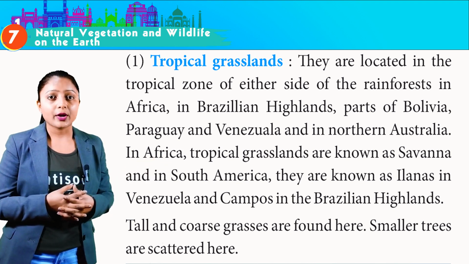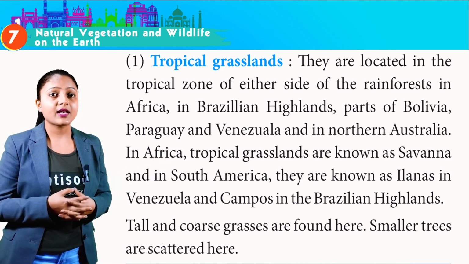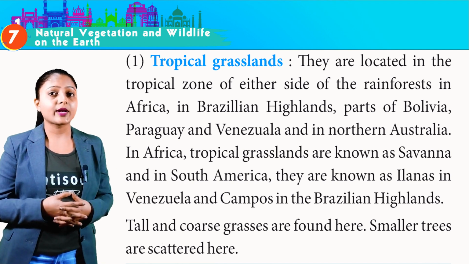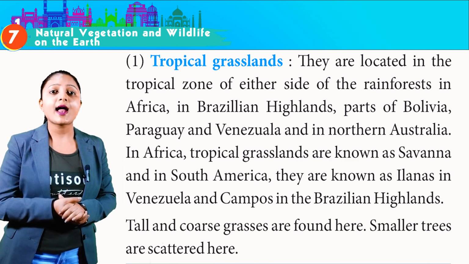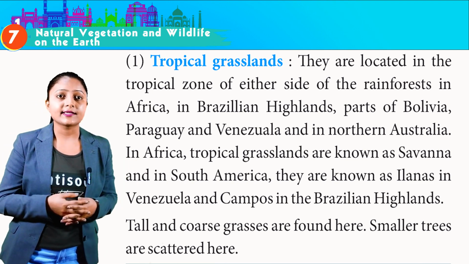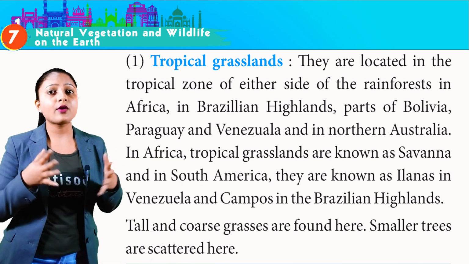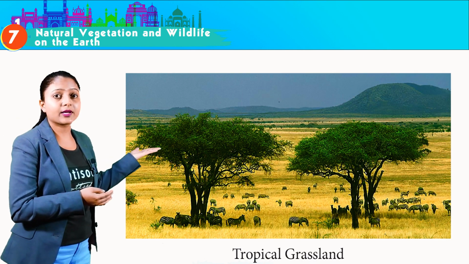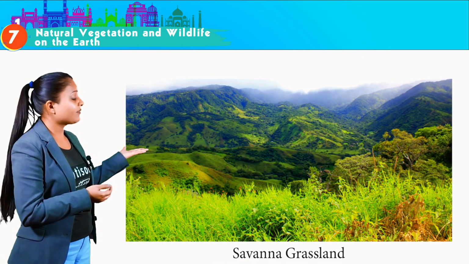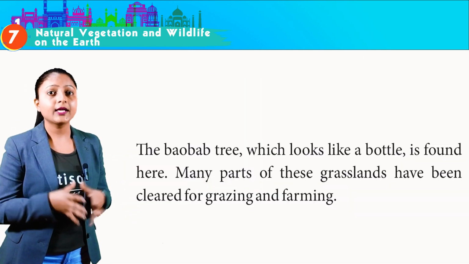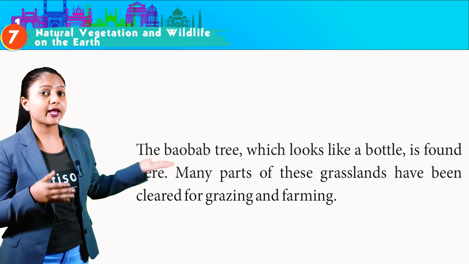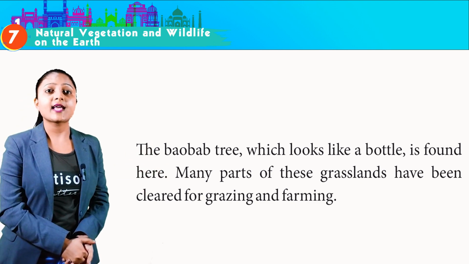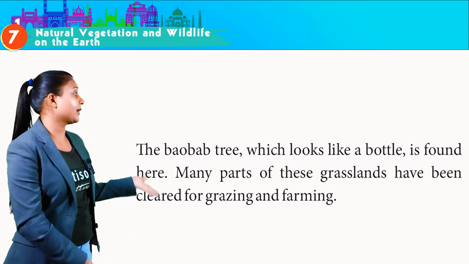In Africa, tropical grasslands are known as savanna, and in South America, they are known as llanos in Venezuela and campos in Brazilian highlands. Tall and coarse grasses are found here. Small trees are scattered here. This is the image of tropical grassland. This is the image of savanna grassland. The baobab tree, which looks like a bottle, is found here. Many parts of these grasslands have been cleared for grazing and farming.